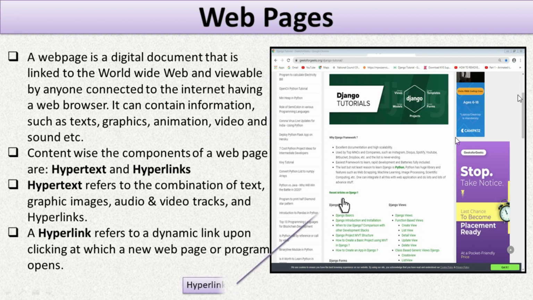Hypertext. Hypertext is a text which contains links to other text where you can find additional information. Now sometimes when you are visiting a website, you have seen some highlighted text or images. It is a hyperlink. So hyperlinks are the highlighted text segments or images, and when we click on these text segments or images, it will open a new web page or a website. So we can say hyperlink is the highlighted text segment which will link web pages and websites.